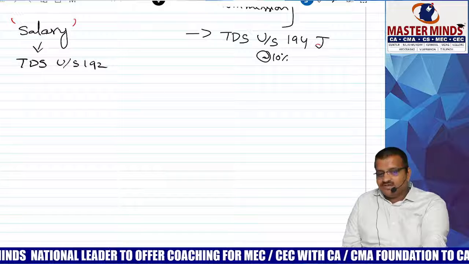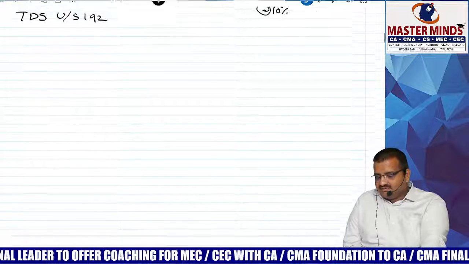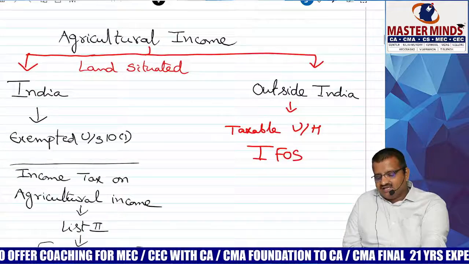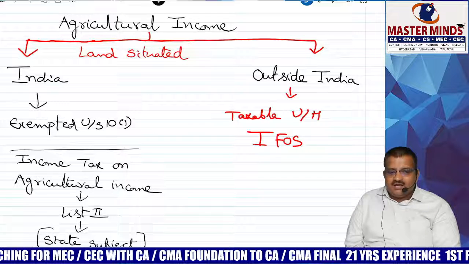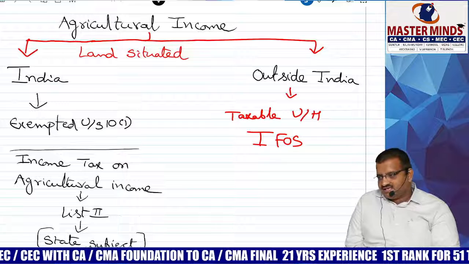Abbayilu, we covered two points: number one, casual income; number two, director fees. Next, agriculture income. Agricultural income earned in India is exempted under section 10(1). What are the agriculture incomes?